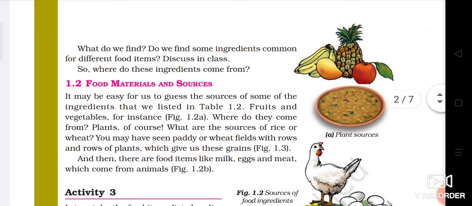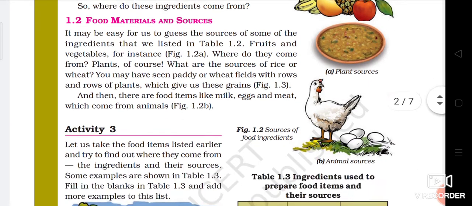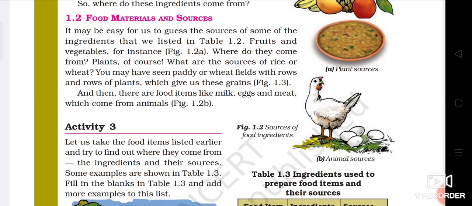So do we find some ingredients common for different food items? See, salt is very common in all the foods. If you want to make vegetables, dal, or Punjabi, in all of them spices, that is masala, are compulsory. Water is compulsory for each and every food item. So food materials and sources we have also discussed. Some foods we get from plants, and some foods we get from animals, that is the animal source, which I also discussed in the video.